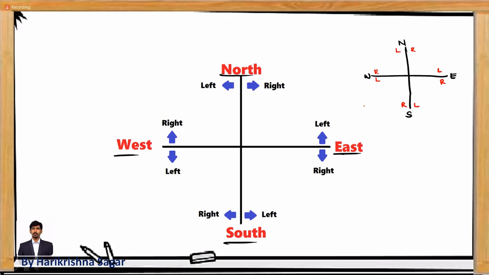Now always start the question from the origin. Whatever the given data is, move forward or backward as per the given information. Start from east with left, right, left, right. When a person is moving towards east, this is the left and this is the right. When a person is moving towards north, this is your reference: this is the right for the person and this is the left. When a person is moving towards south, this is the left for the person and this is the right. So you can use the diagram in that way.